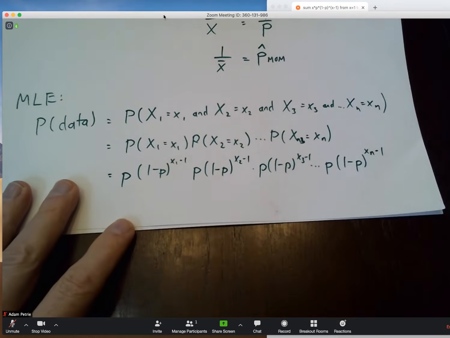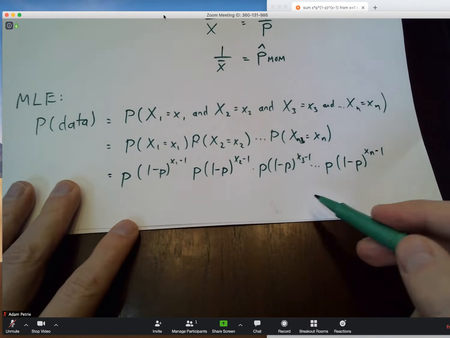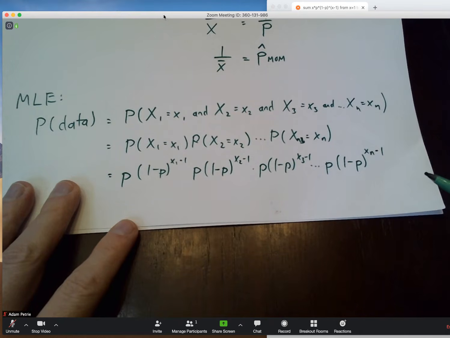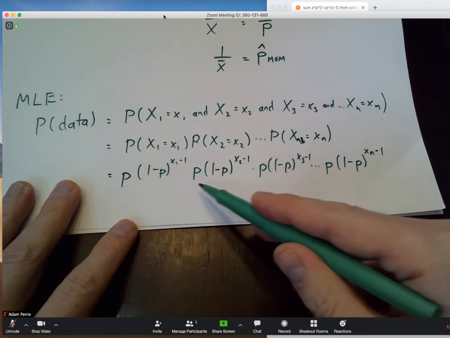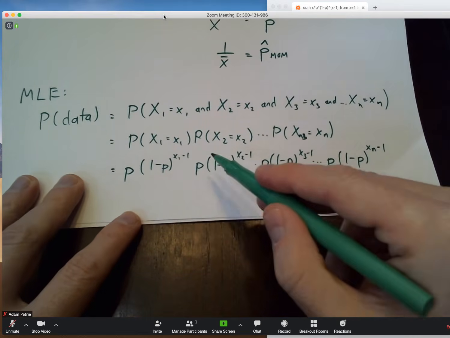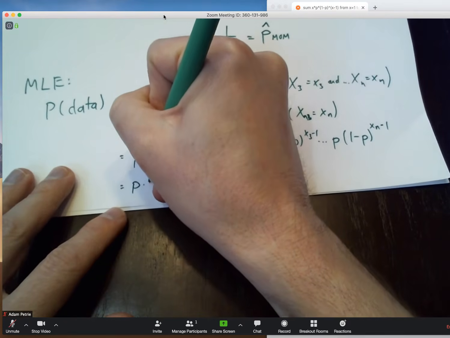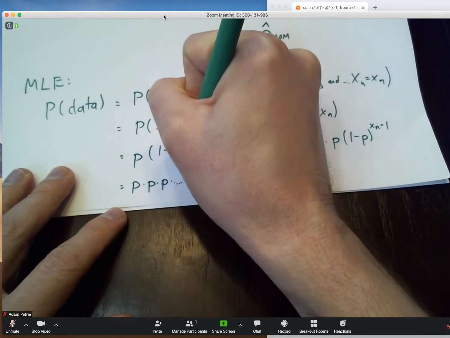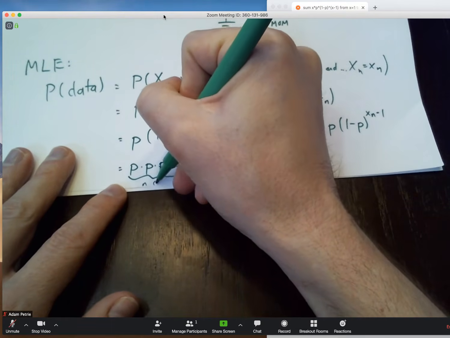But here's the equation for our likelihood. This is the probability, if we knew what the value of p was, of observing our particular combination of x1, x2, x3, etc. So we want to use Wolfram Alpha to figure out, well, what value of p yields a maximum? But Wolfram Alpha can't deal with this infinite product here. We need to help it out. We need to combine some terms. So since each one of these terms in the product has a common factor of p, let's just group them all together. So that's going to be a p times p times p, a lot of p's, all multiplied by each other. There's going to be n copies of those, in fact.